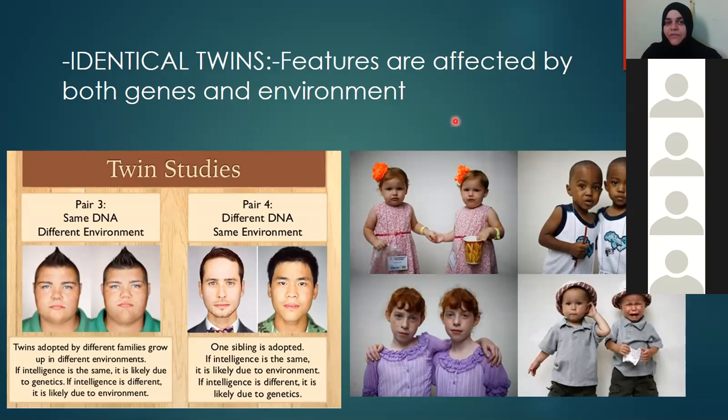So, studies have come to the conclusion that genes and environment both are affecting the identical twins in their variation. So both are affecting. Now, how they are affecting? When you see the identical twins when they are small, they look exactly similar. When they grow